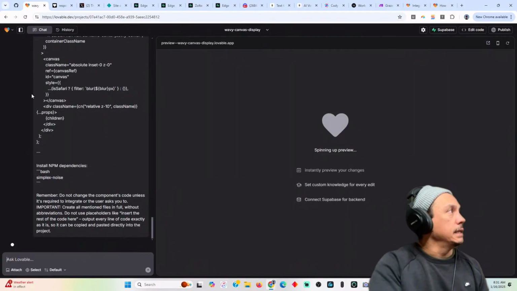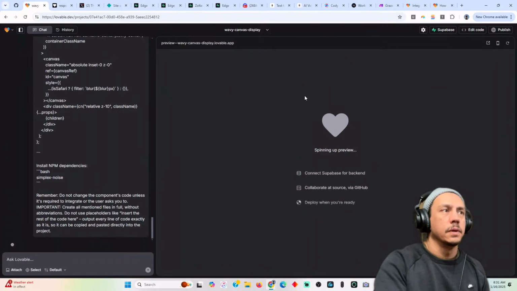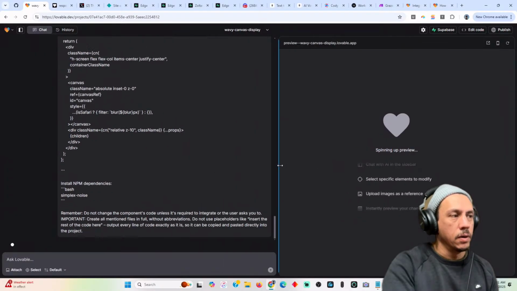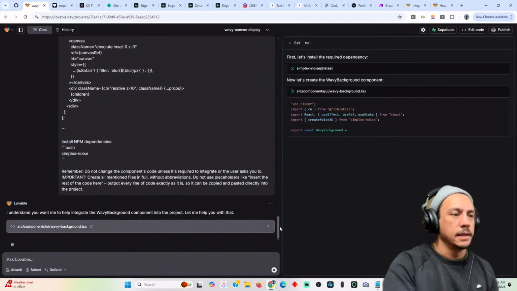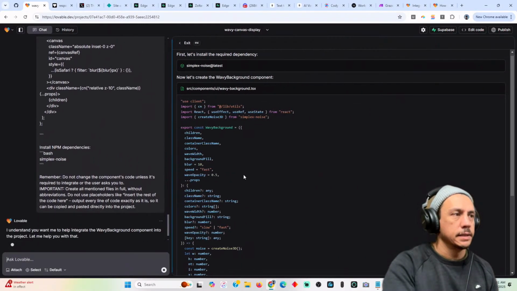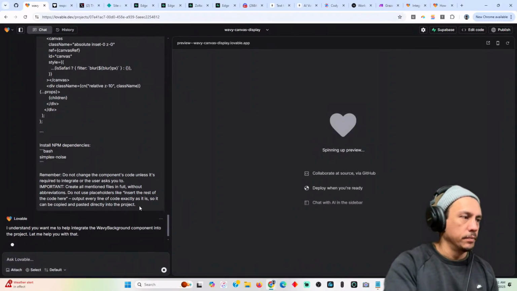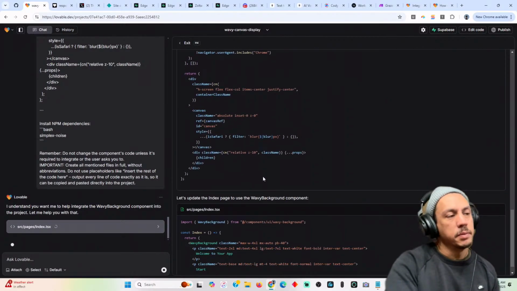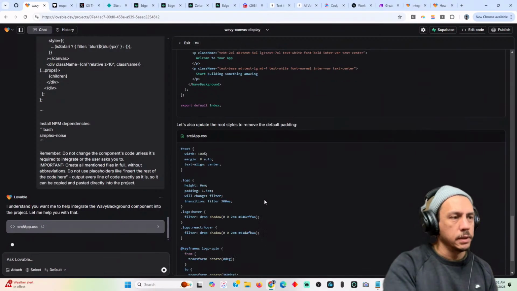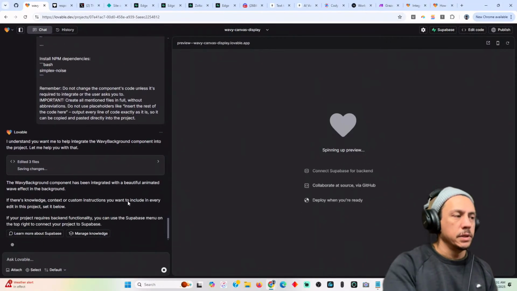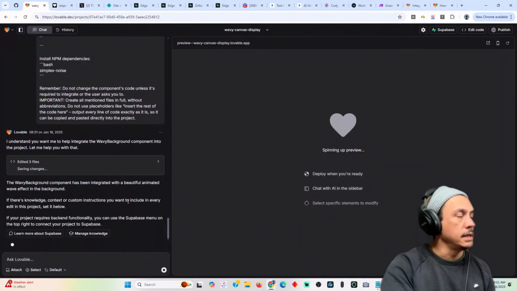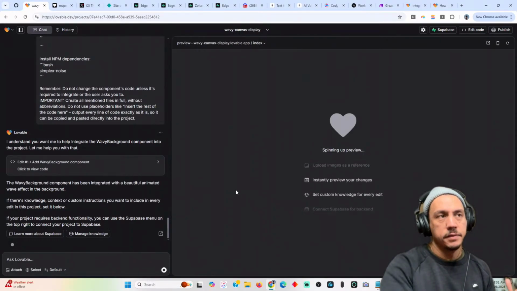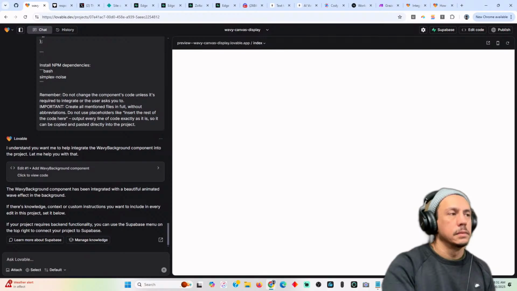The idea is that we can take the prompt that I just pasted in here, this long one, and have it put waves in the background. I'm going to start from a fresh slate just to see if it can render this as we go along. So it's building. Hopefully it's building waves. It says it's updating wave components. Again, this is something that we just copied and pasted from 21st.dev. The idea being we should hopefully see waves behind here on the screen.